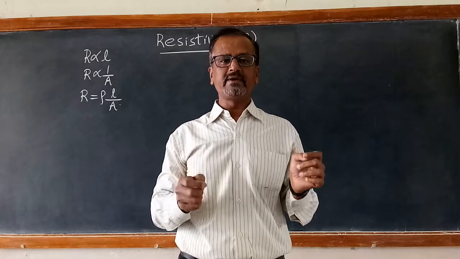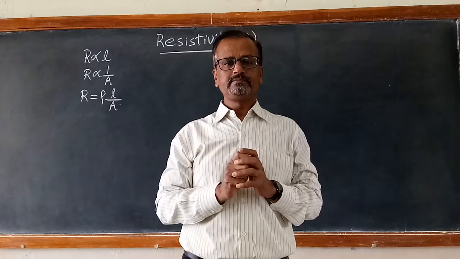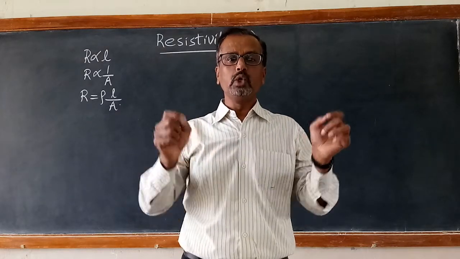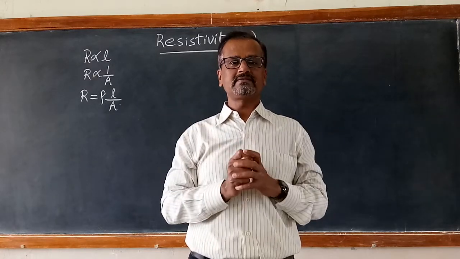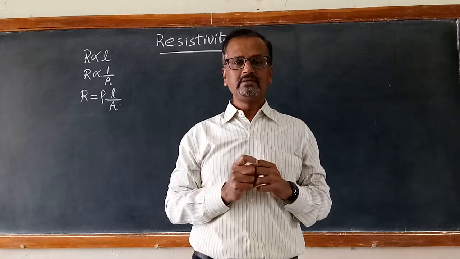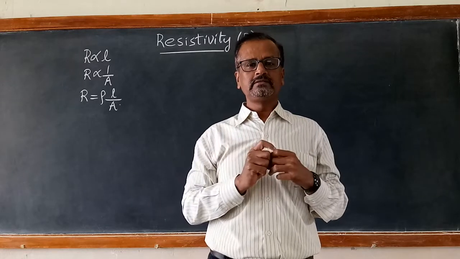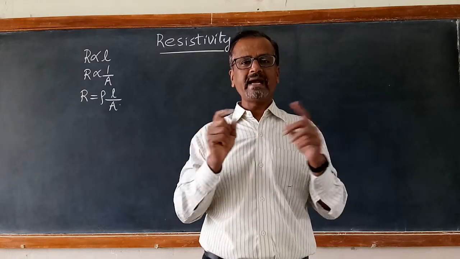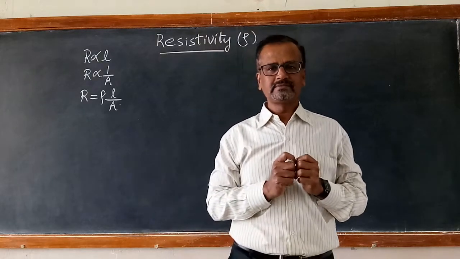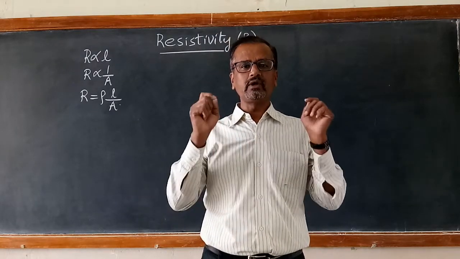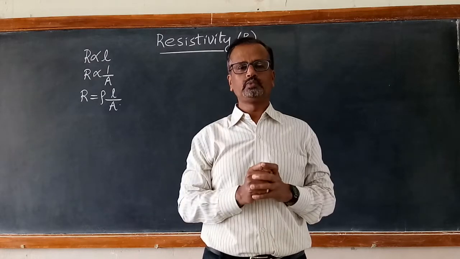The material which is having very high resistivity means it is an insulator. The materials which are having very low value of resistivity are very good conductors. For example, we know copper, aluminium, silver, platinum, manganese, these are all very good conductors, because their resistivity is very low.